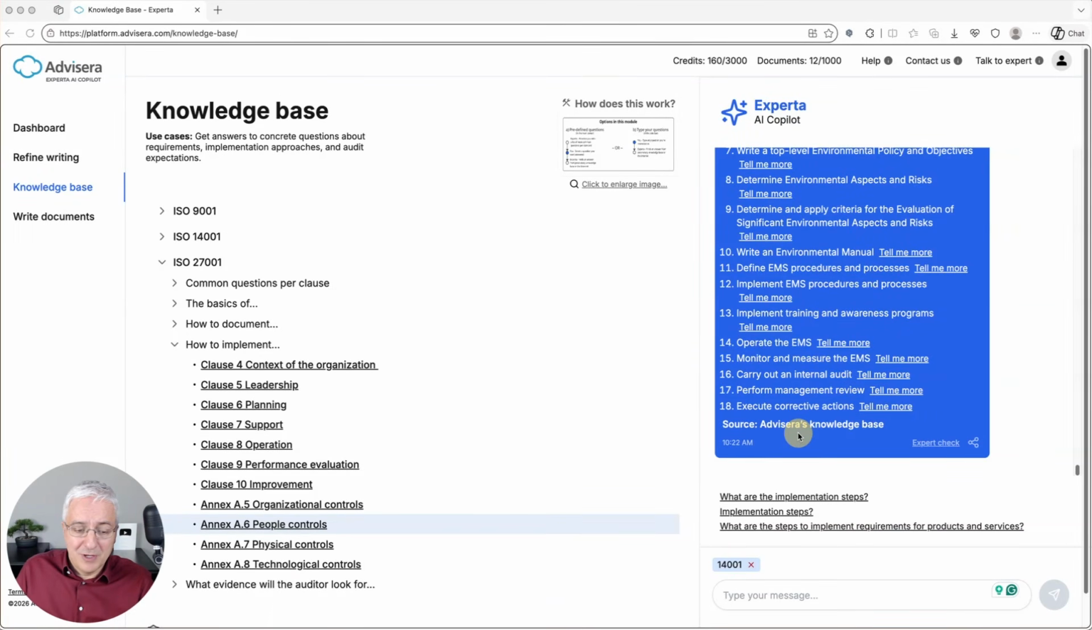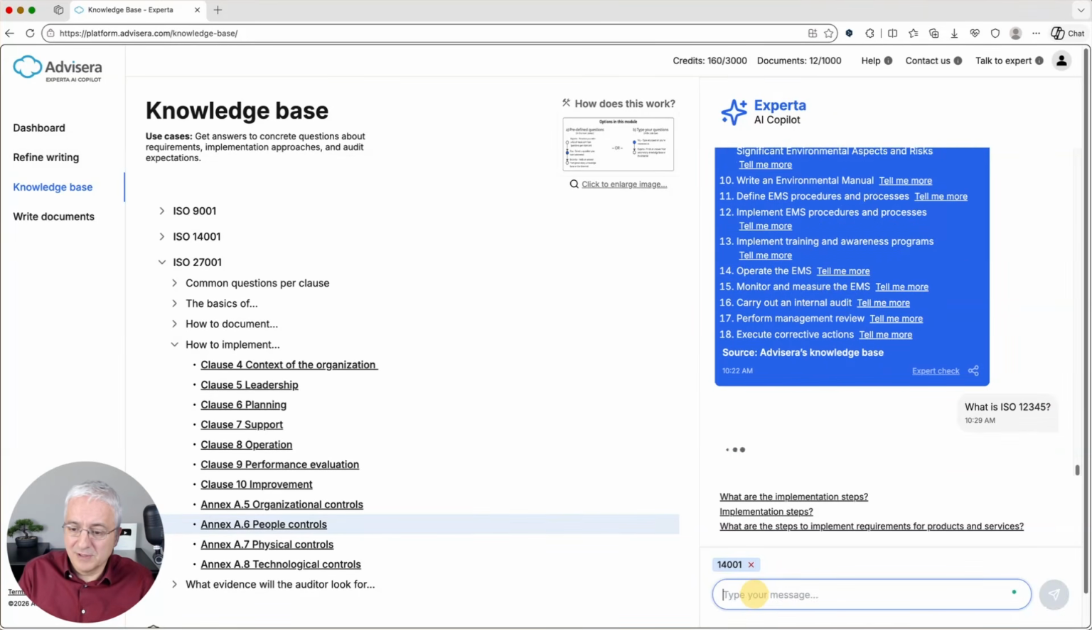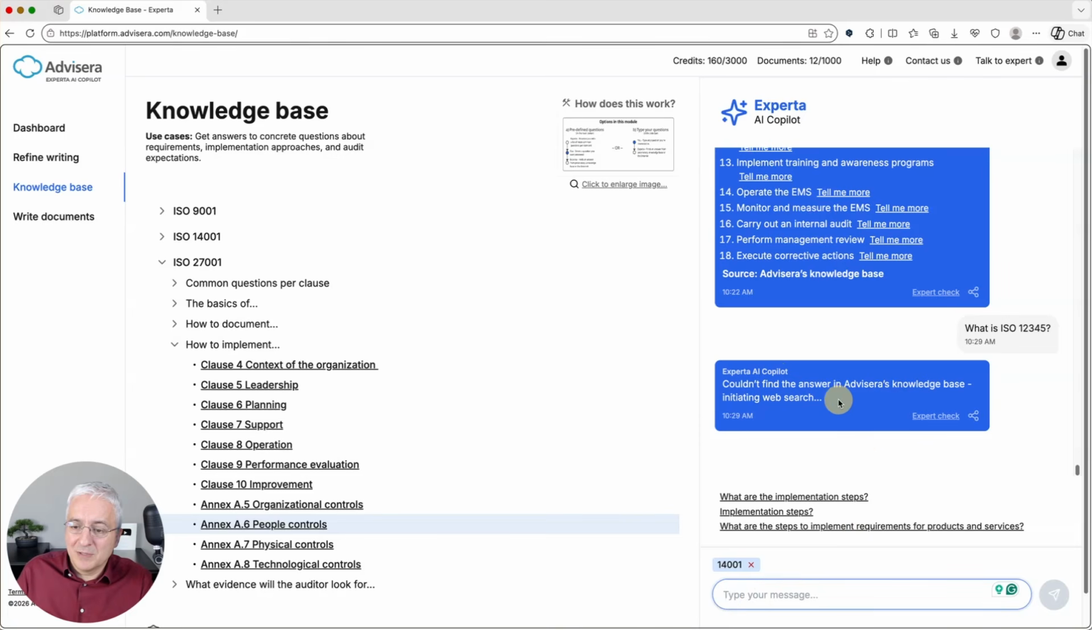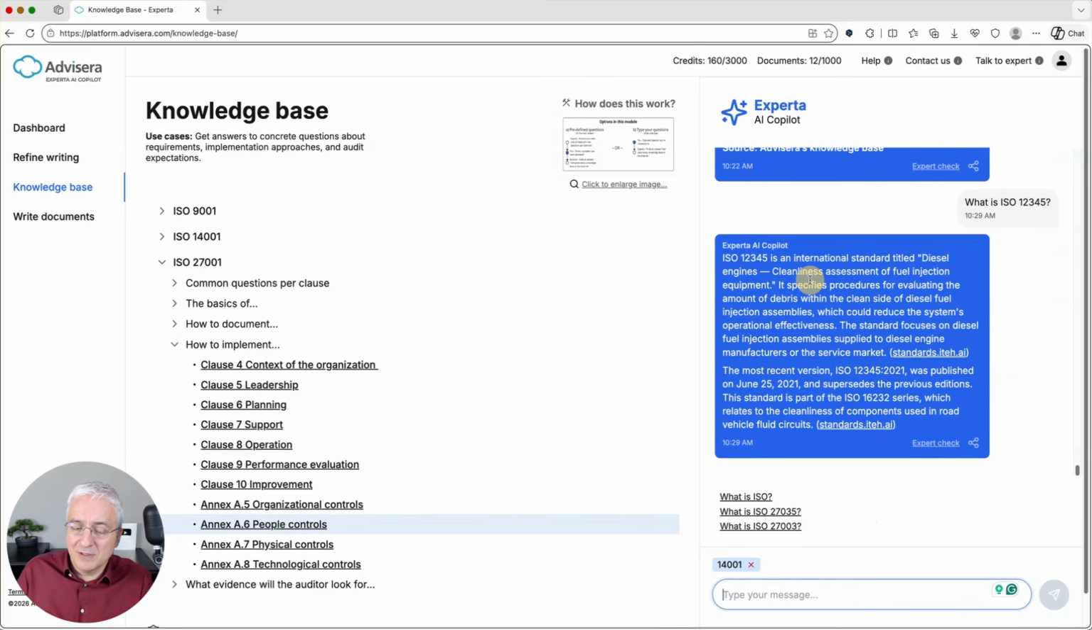And Experta shows you this source each time so that you know exactly where the answer came from. And if you ask a question which does not exist in Advisera's knowledge base, then Experta will search the internet for the answer. So let's try something like this. So what is ISO 12345? Let's see if something like this exists. So as you can see, the answer could not be found in Advisera's knowledge base, and then the web search is initiated, and basically this is what Experta found on the web. This is the explanation. And it also shows you exactly the source. So whenever you have an answer that came from the internet, then you also see exactly the source, so that you can, of course, click and open this source and check if this is something that you can trust.